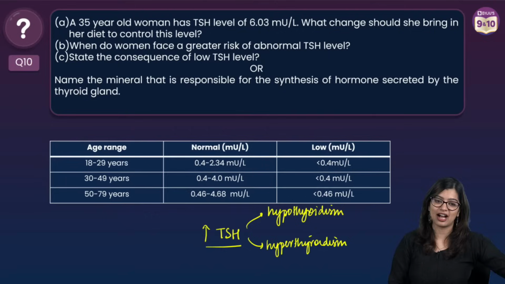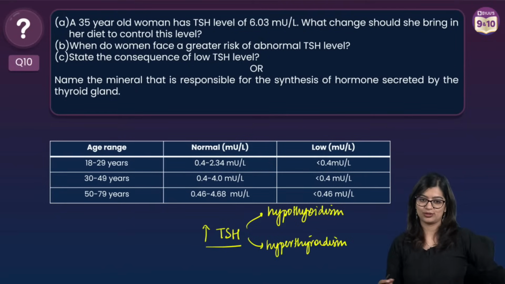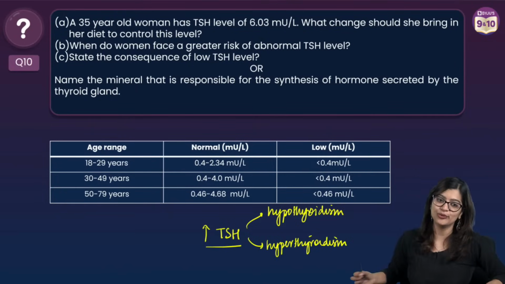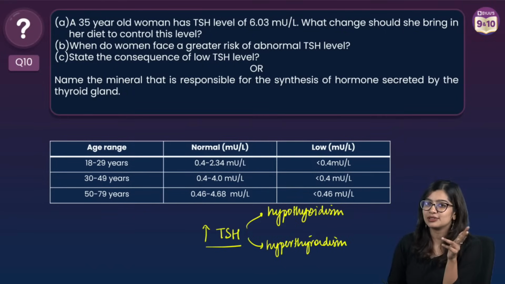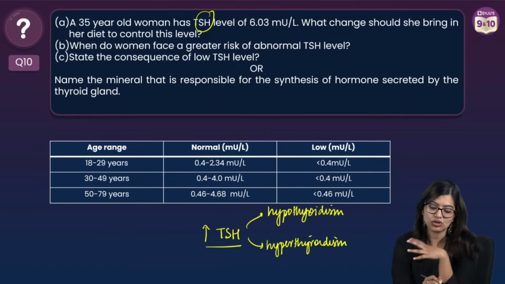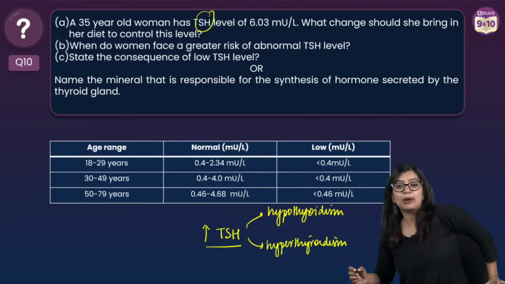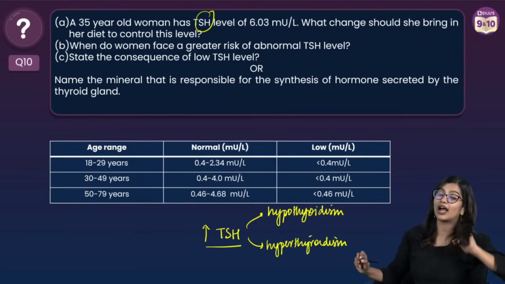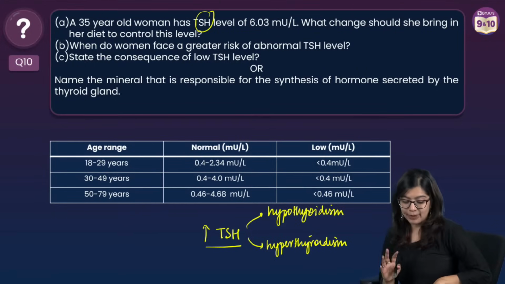I can see some interesting answers. Students, I have confused you and you have gotten confused also, right? I have confused you because when you read the question, you didn't think twice. You didn't overcomplicate the question, right? You just saw TSH, you saw what change in diet, and said it should be iodine and that's it, right? But in this case, it is not only iodine, right? Because